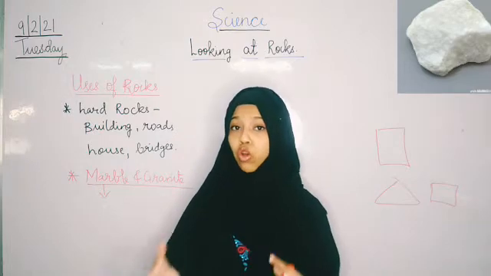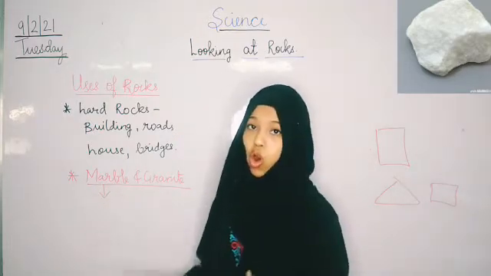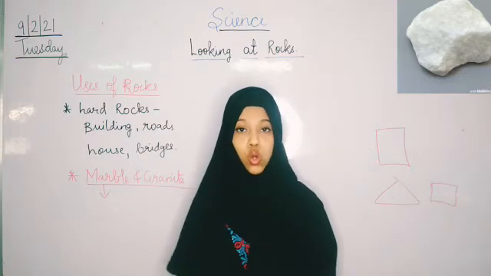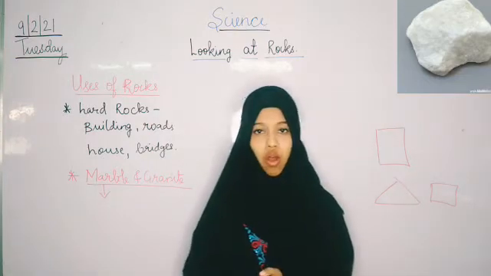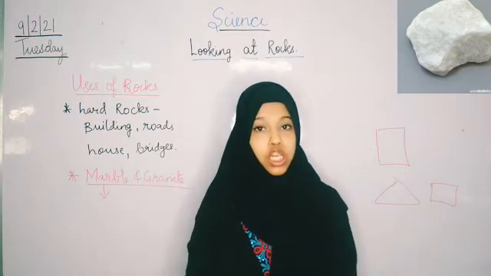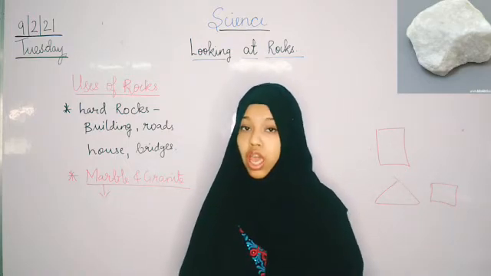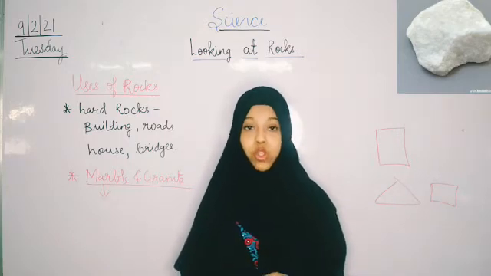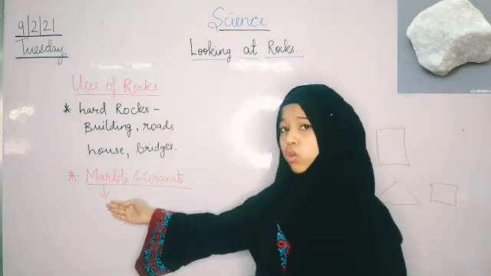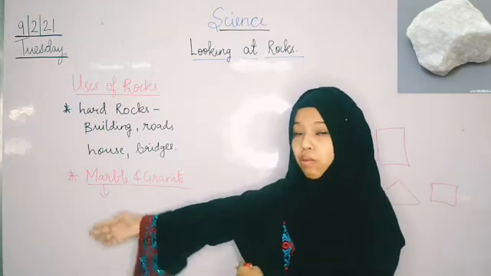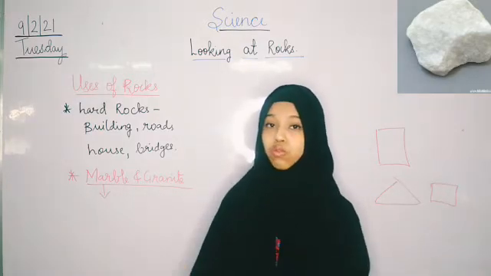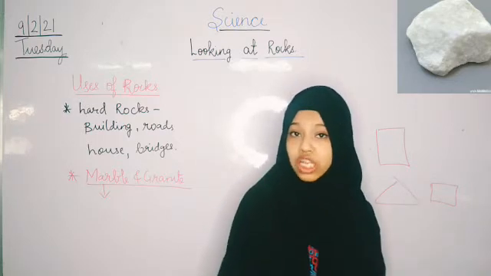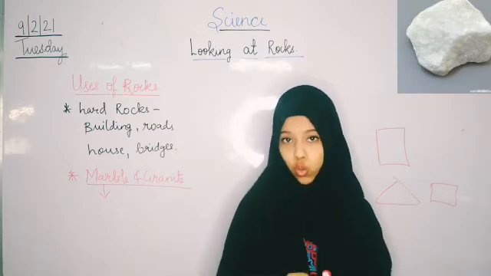So if we want to use marble or rocks, we have to cut it into shape. So marble is a rock which we can cut into shape very easily, polish it and use it. Okay? So if we want to use rocks like marble, we first have to cut it in shape and then polish it and then use it.